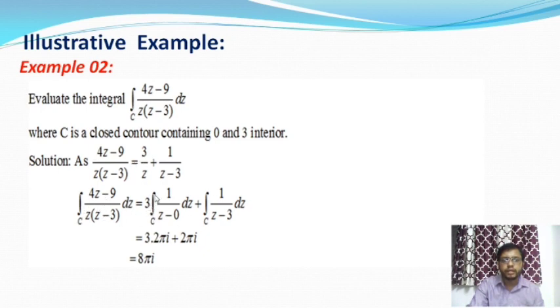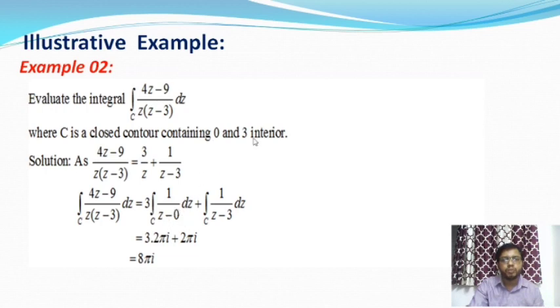Now, what is the value of the integration over C of 1 by (z minus 0) dz when the point lies inside the curve? This follows from the second consequence, the second formula already discussed in the previous slide. When the singular point alpha lies inside the curve, the integral of 1 by (z minus alpha) dz is equal to 2 pi i. But if the point lies outside the curve, then from Cauchy's theorem the integral value is 0.